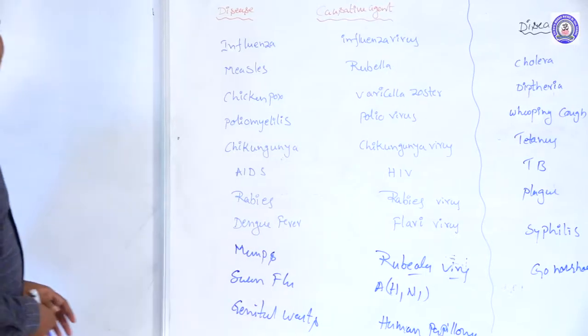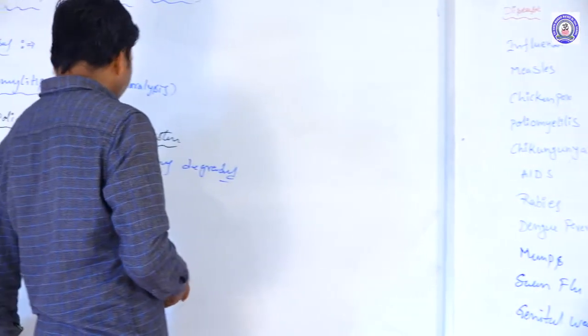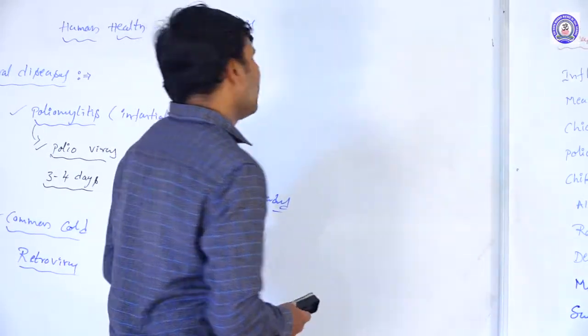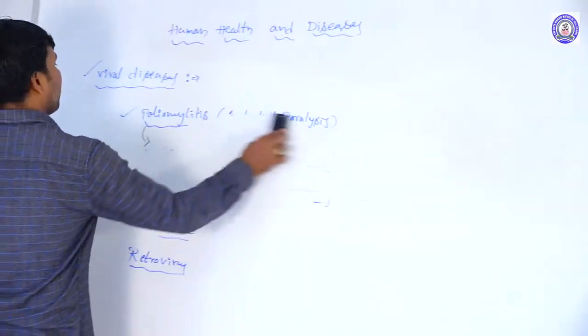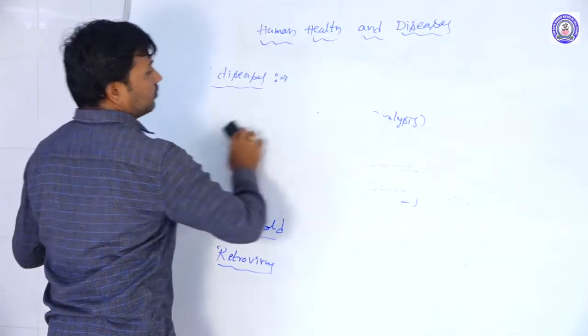In the same way, we are taking bacterial diseases also.